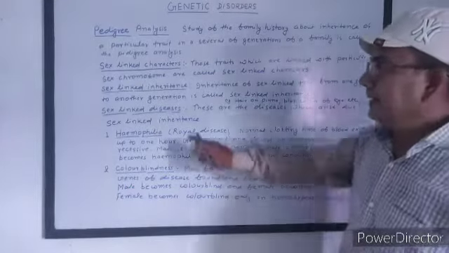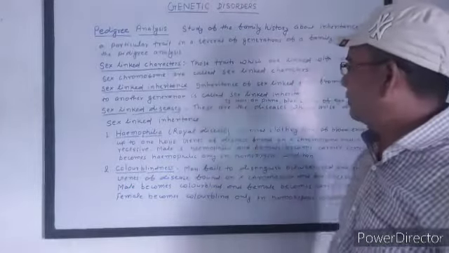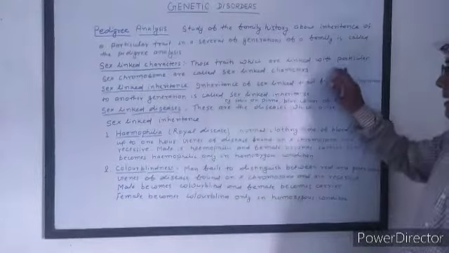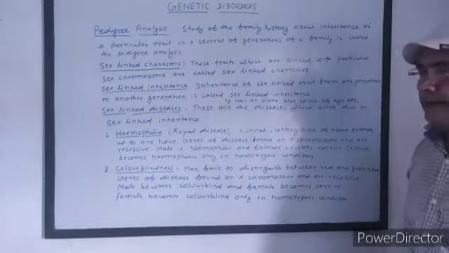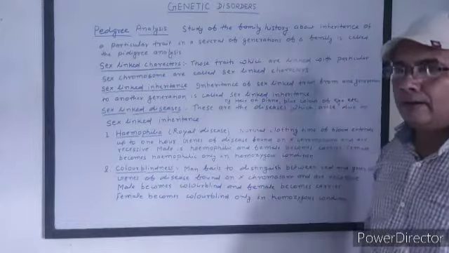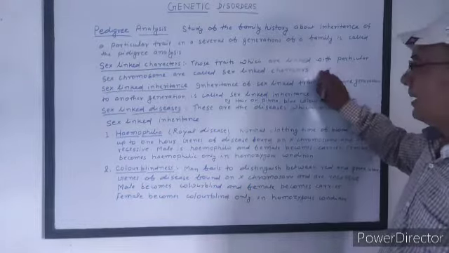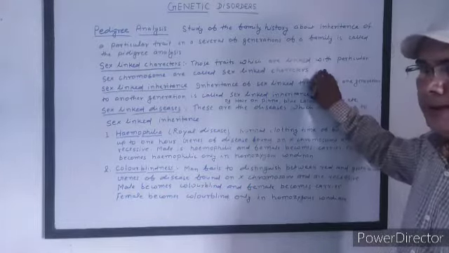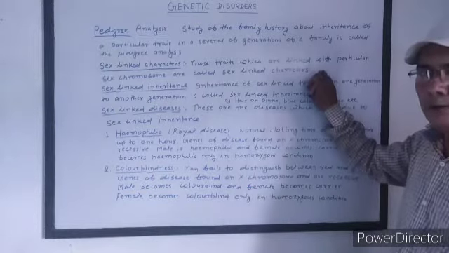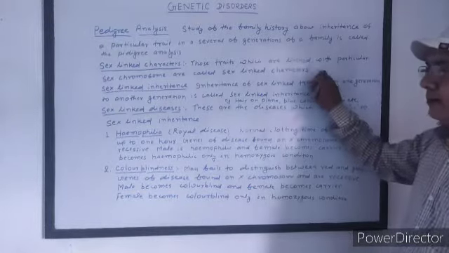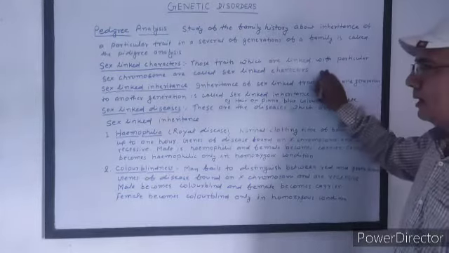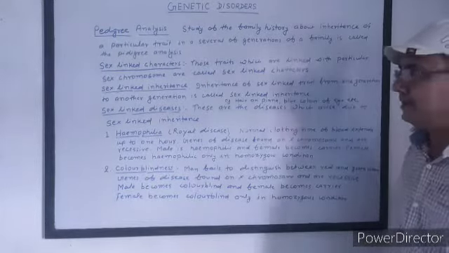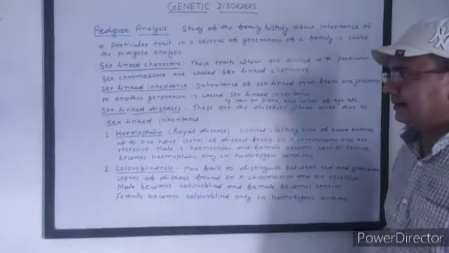Once again, I repeat, just like hair on pinna. The gene for hair on pinna is found on the Y chromosome, appears only in male and is carried by female. Blue color of eye is also a sex-linked character.